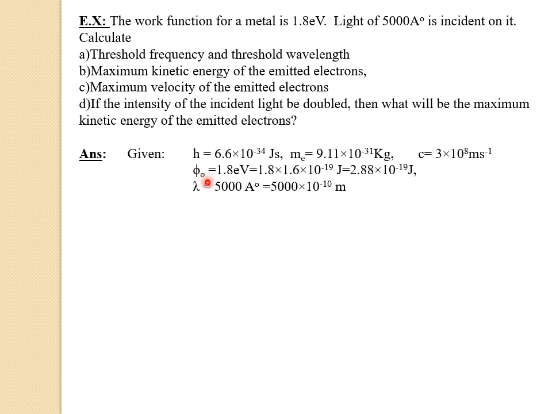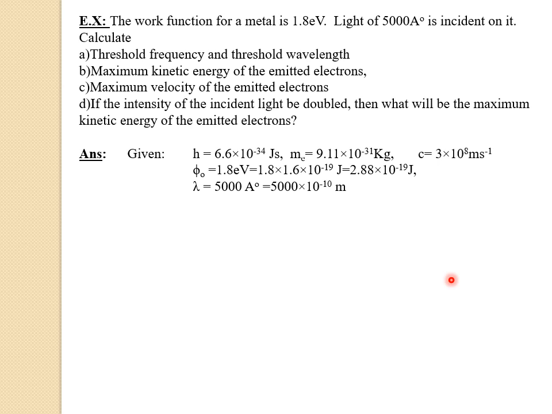Now let us convert this work function in terms of joule. So to convert in terms of joule, we have to multiply the value with 1.6 into 10 raised to minus 19. So the answer will be 2.88 into 10 raised to minus 19 joule. And in the question they have given wavelength, that is 5000 angstrom. So if you write in terms of meter, the answer will be 5000 into 10 raised to minus 10 meter. Now let us solve the first sub question, that is threshold frequency and threshold wavelength.